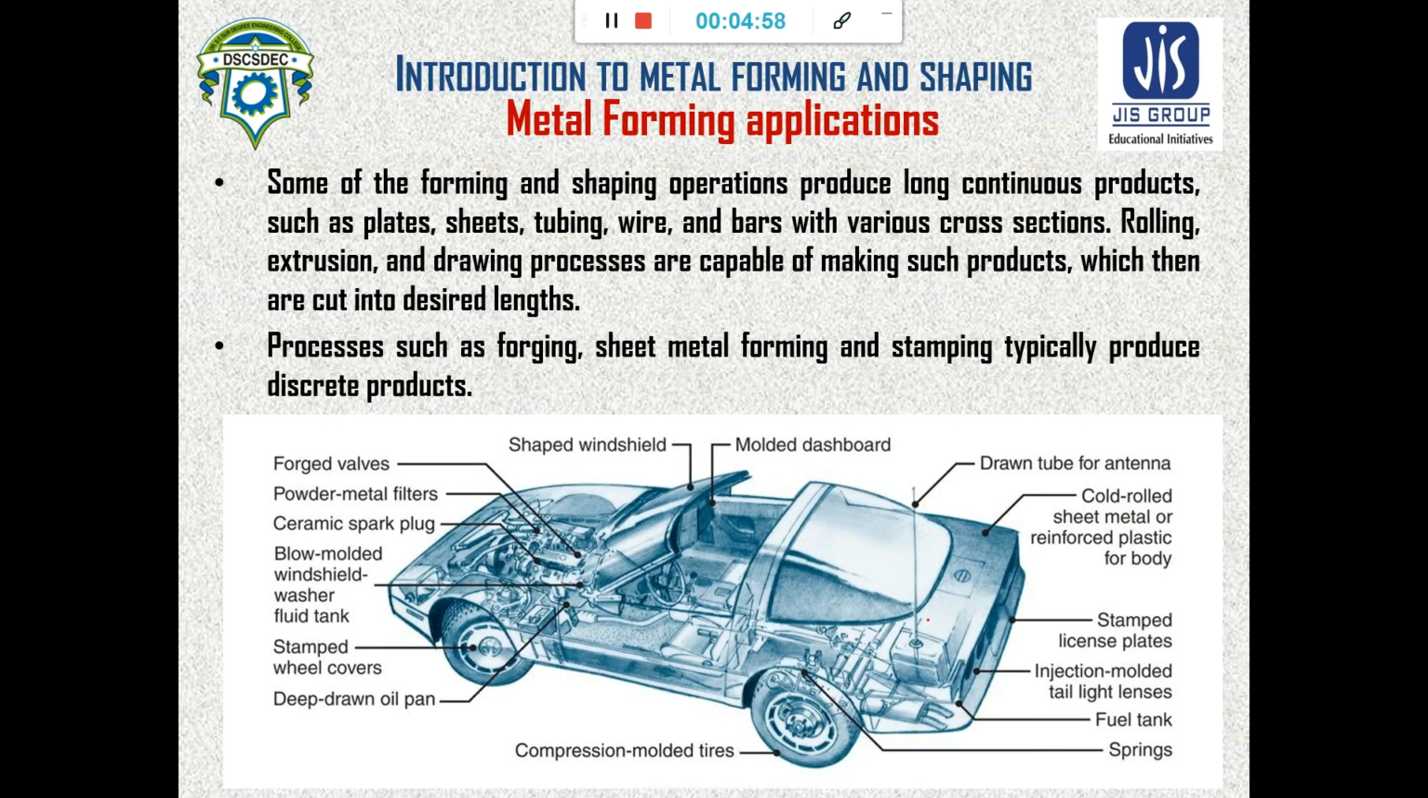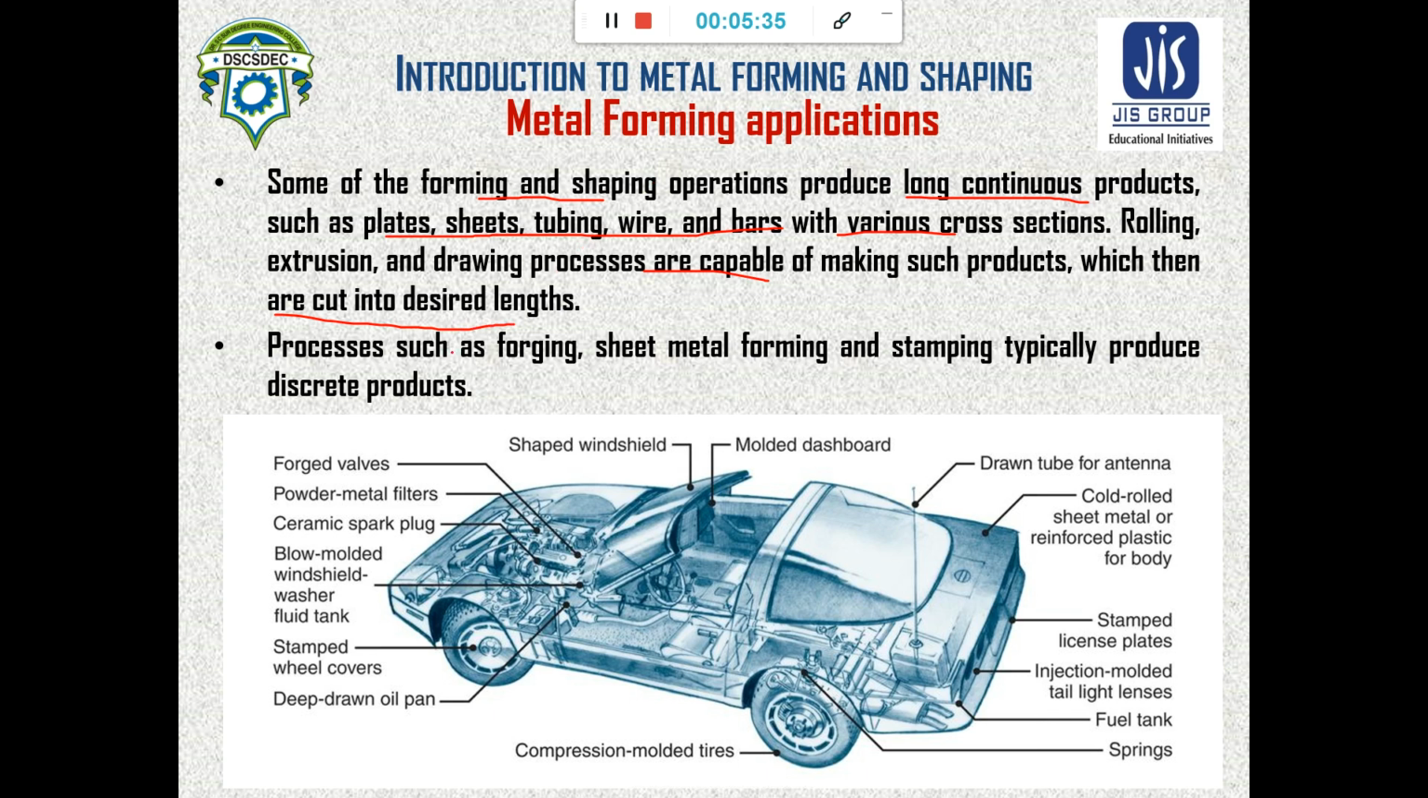Now, what are the applications? Some of the forming and shaping operations can produce long continuous products such as plates, sheets, tubing, wire and bars with various cross sections. The processes which can make continuous products are rolling, extrusion and drawing processes. These are capable of making such products, which are then cut into our desired shape. So this is one process of metal forming.